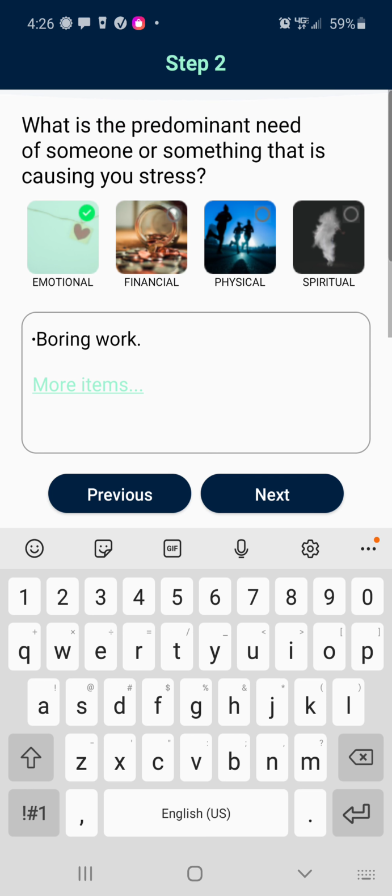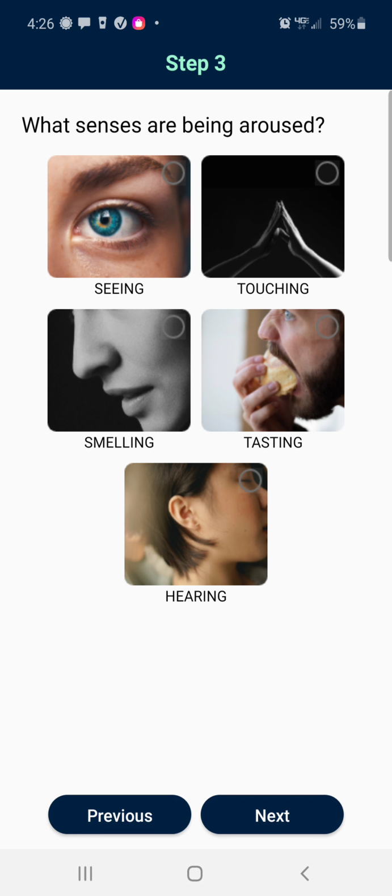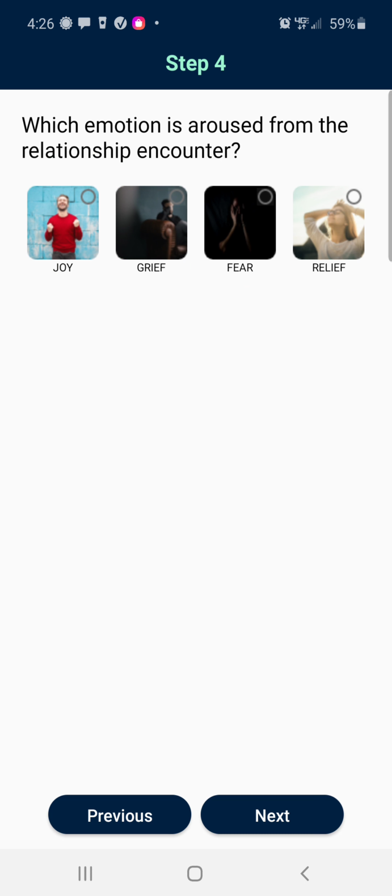So we can cut and paste that right there into the app, the things we've discussed right there. Let's do it again, boom, boom, boom. And then we go to the next section. What senses are being aroused? Your senses are aroused every time you have stress. So this time, with the boss yelling at you, you're seeing it, you're hearing it. And so we can go to the next section.